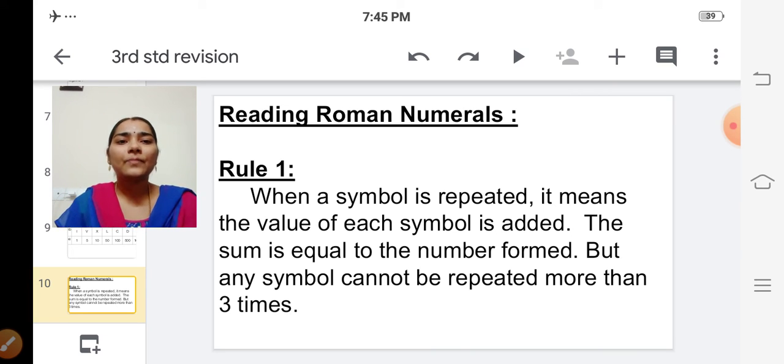Okay, children, see the first rule. Rule number 1. When a symbol is repeated, it means the value of each symbol is added. The sum is equal to the number formed. But any symbol cannot be repeated more than 3 times. So we should not repeat the symbol more than 3 times.